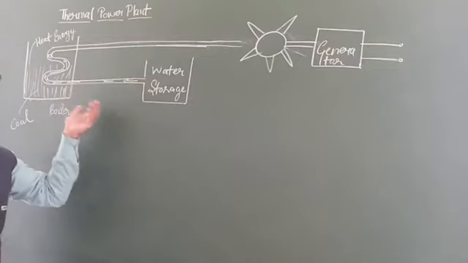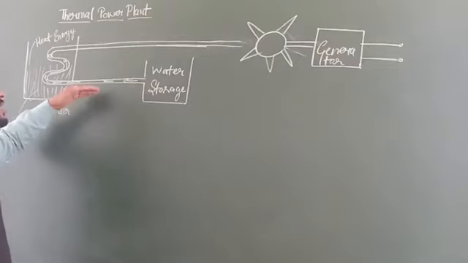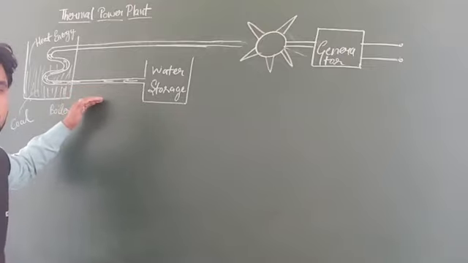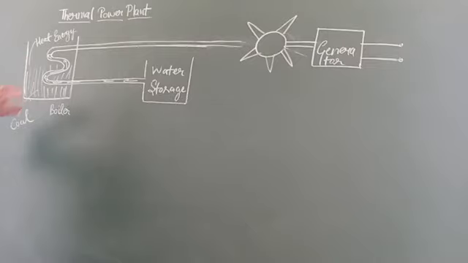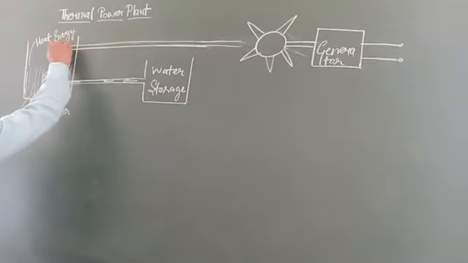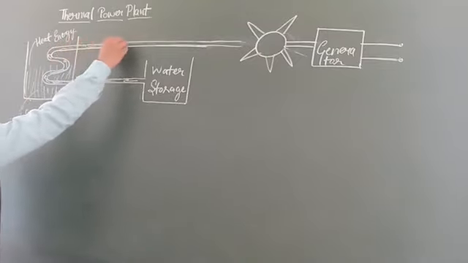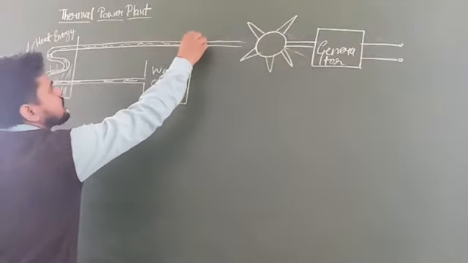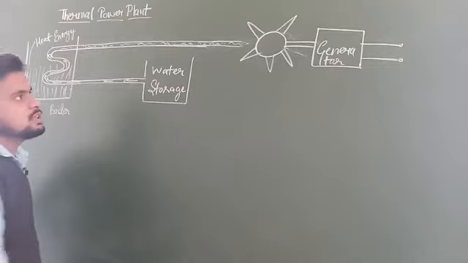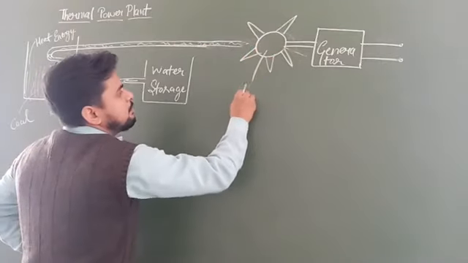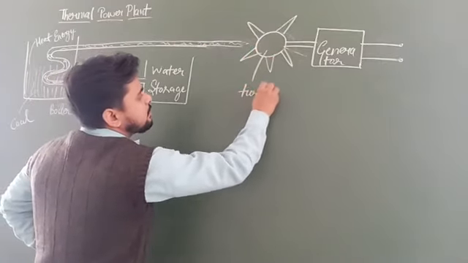Due to that excessive amount of heat, the water inside this pipe gets converted into steam. It means through here steam is passing with a very high pressure, and when the steam is passing with a very high pressure, then it turns the blades of the turbine.